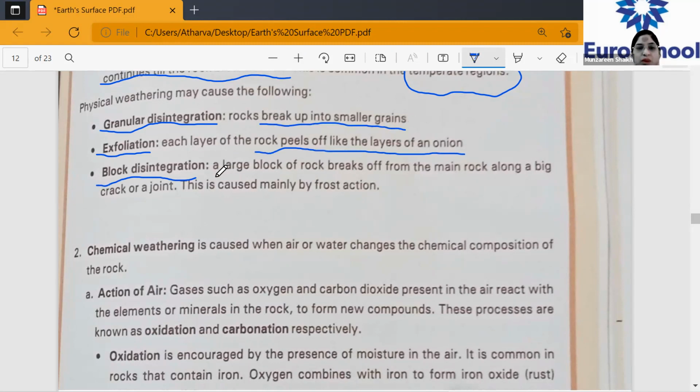And then block disintegration: large rocks break off by frost action. That's it. So you know how these large rocks are breaking? Because of frost action. Clear till here, everyone?